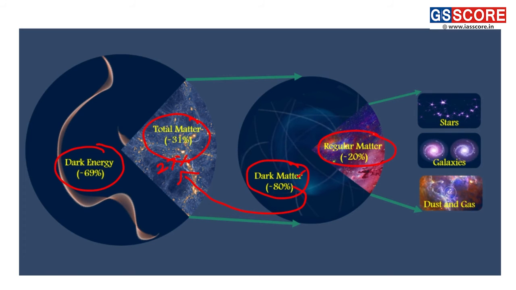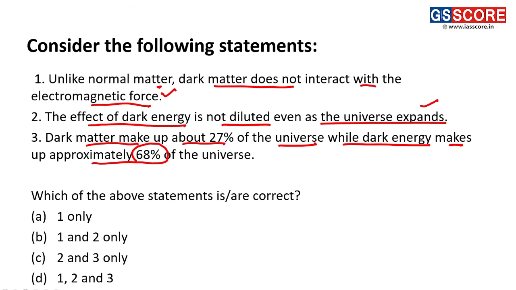With this total matter, which is around 30 to 31%, there is 80% dark matter and 20% regular matter. Our stars, galaxies, planets, the cosmic and astronomical bodies, dust, gases, all these things which can be seen by the eyes and assessed are part of the regular matter or normal matter. The things and energies which cannot be seen are called dark energy and dark matter. We currently have a very low understanding of dark energy and dark matter. Scientists are constantly gaining knowledge about it.